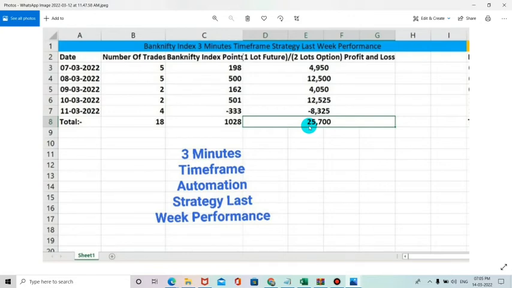So easily we can make this without any emotion. So this is the motive of our automation system. You can also do automation with the 3 minutes time frame or the 15 minutes time frame strategy.